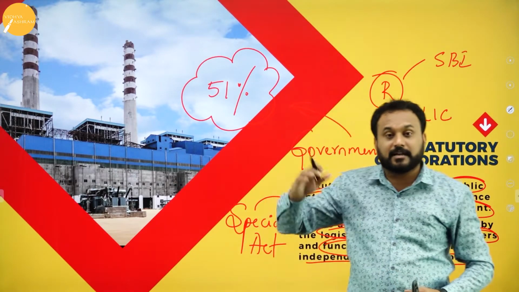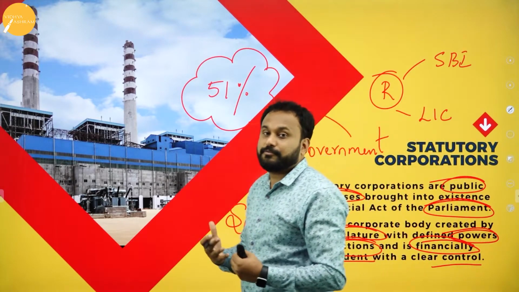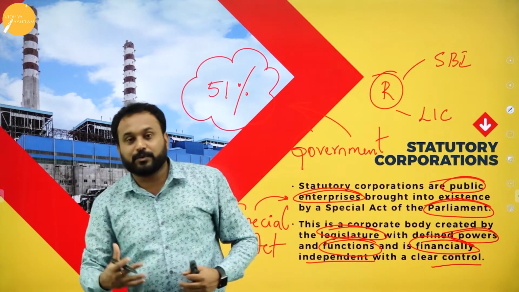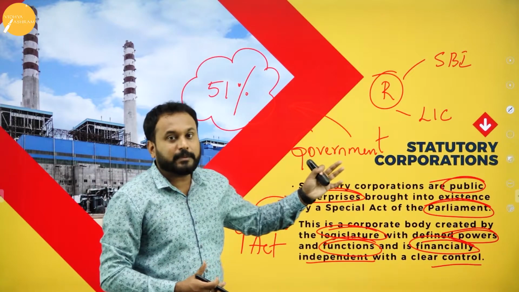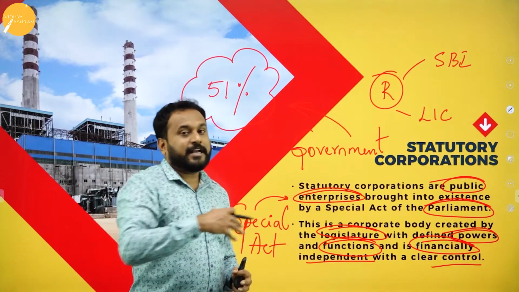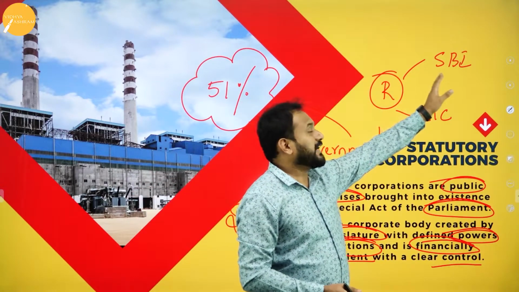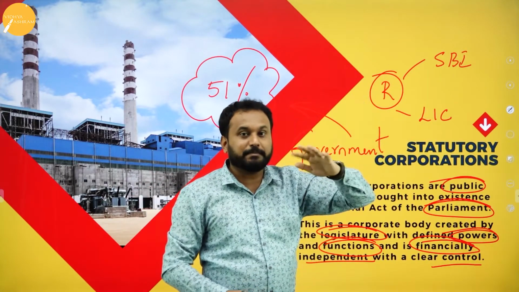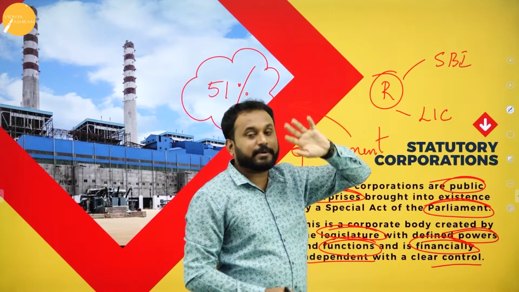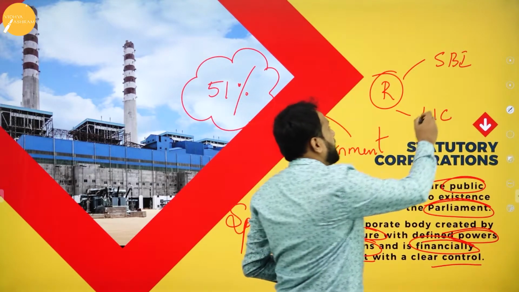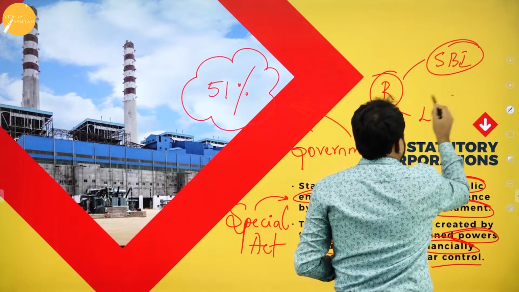But in the other companies, there will be a few people in the departmental undertaking. There are a few government employees who used to be there. Here, understand, government employees in the sense they get salary from the government, but the rules and regulations are not by the government, they are by the SBI itself or by the LIC itself.